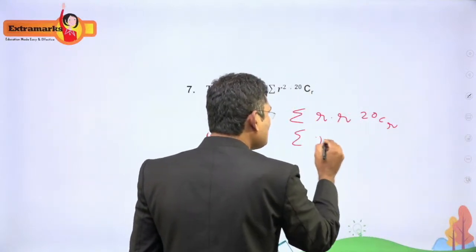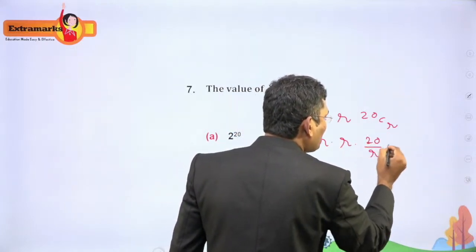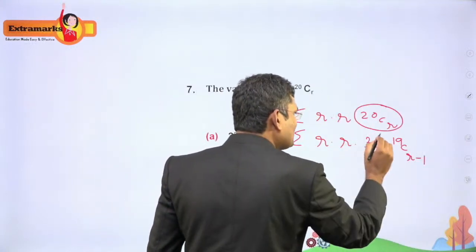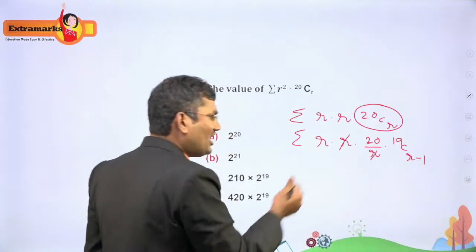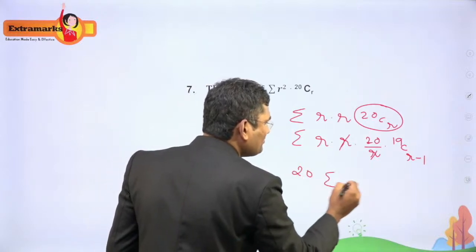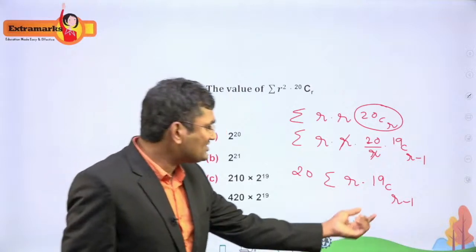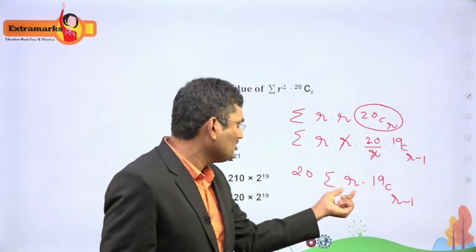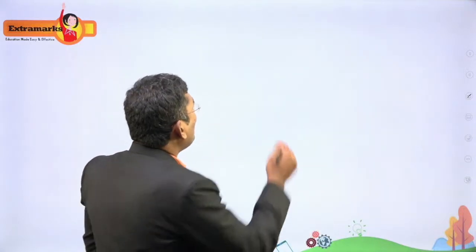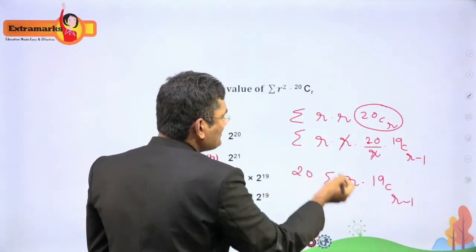Now I am adjusting the term 20 CR like this, 20 by r into 19 C r minus 1. You can write this 20 CR like this. Now you can see clearly r and r get cancelled out. So now we are left with 20 constant, you can keep outside, sigma r into 19 C r minus 1. Now we need to remove this r minus 1. To remove this r minus 1, I need to change this r. How can I change it? I am adding and subtracting plus and minus 1.